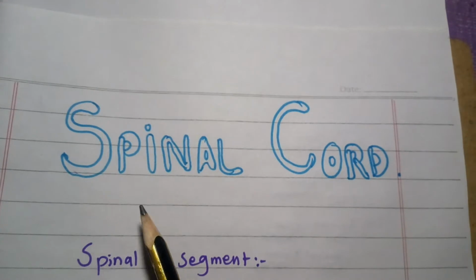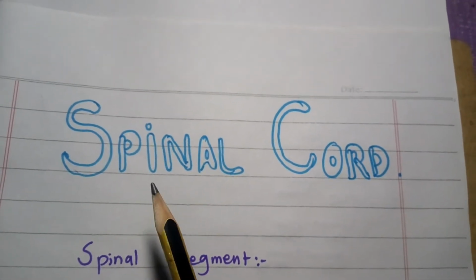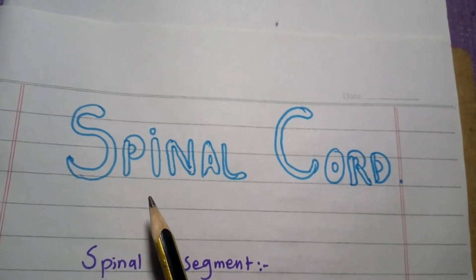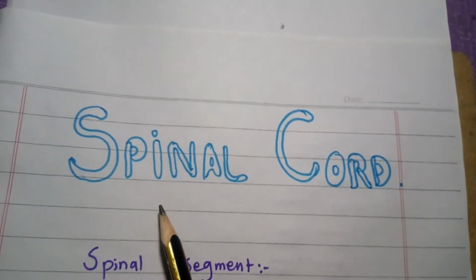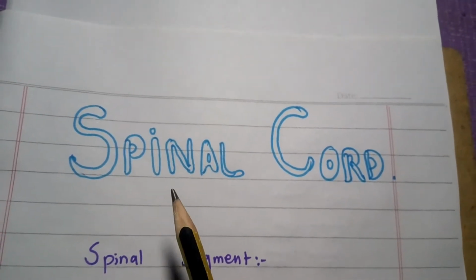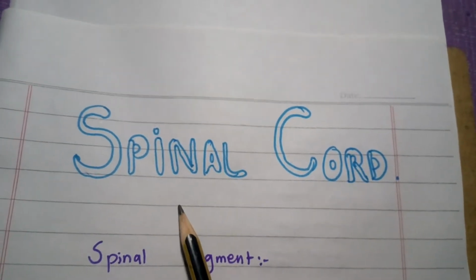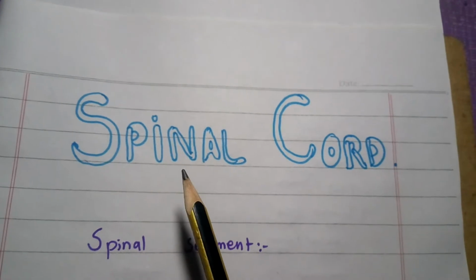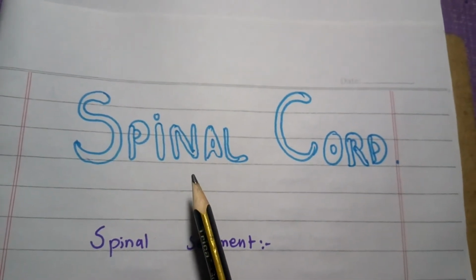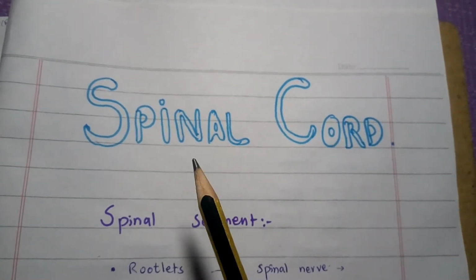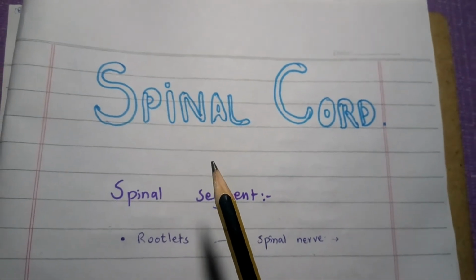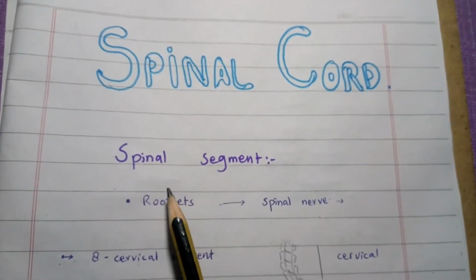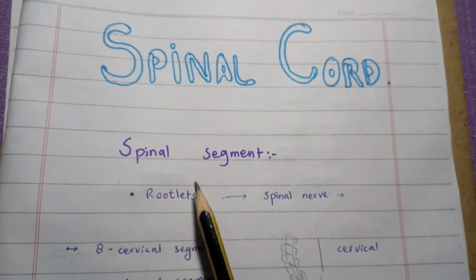In the first part, we also covered the dorsal and ventral root of the spinal cord to form the spinal nerve, and the anterior and posterior ramus of the spinal nerve. In this second part of the spinal cord video, we will learn some extra gross anatomical features of the spinal cord. So let's start. First, moving toward the spinal segment.